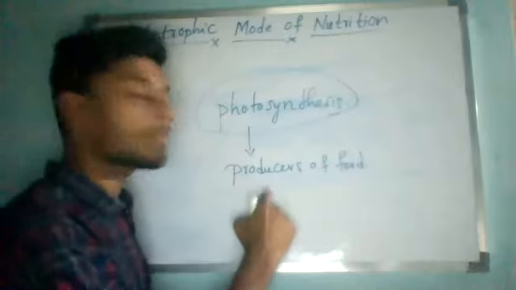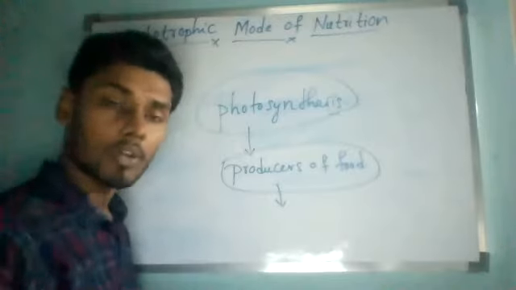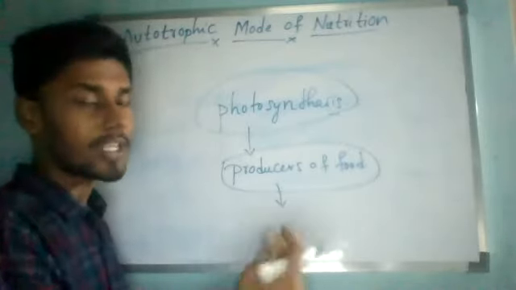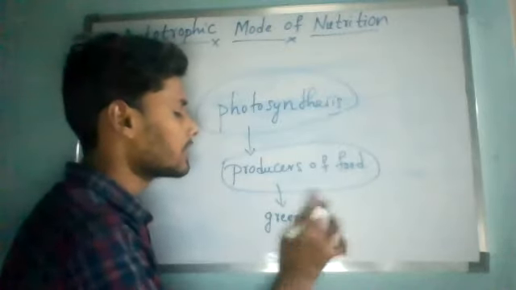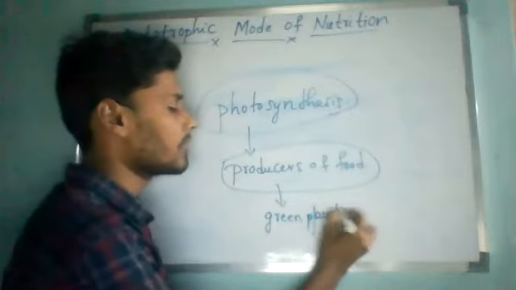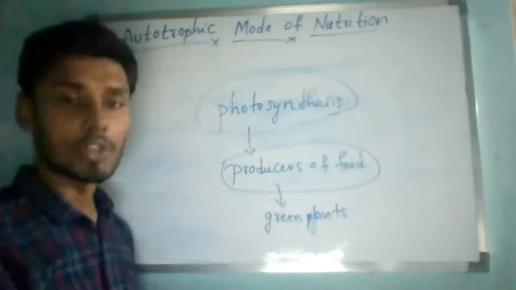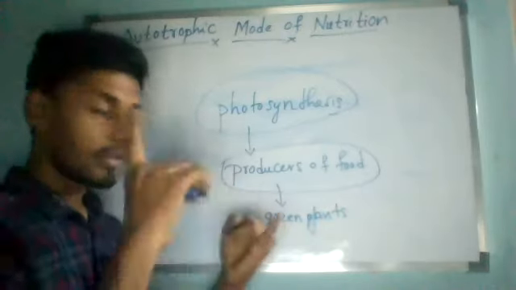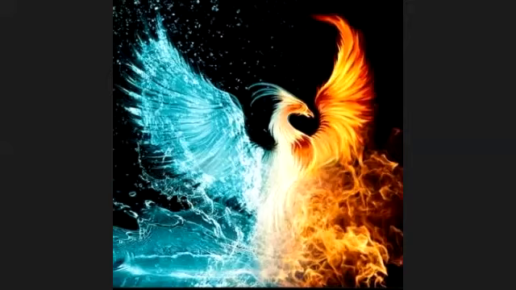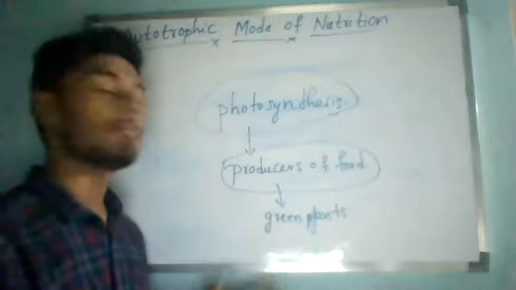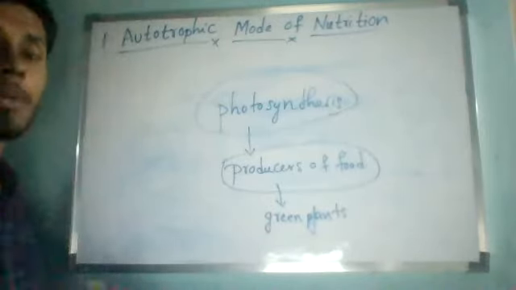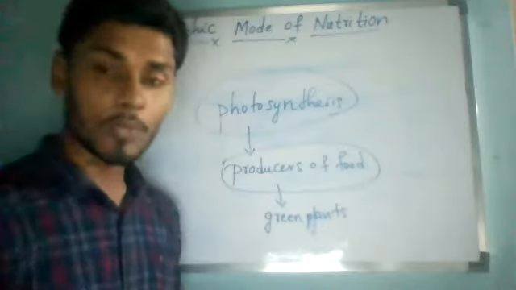So this food produced by autotrophs. Autotrophs mean mostly green plants, and a few bacteria, but we won't use bacteria here. So here autotrophs means green plants. Whatever food is produced by the green plants will be used by human beings and many other animals. Every animal is consuming the food produced by the green plants, directly or indirectly. Is it yes or no?